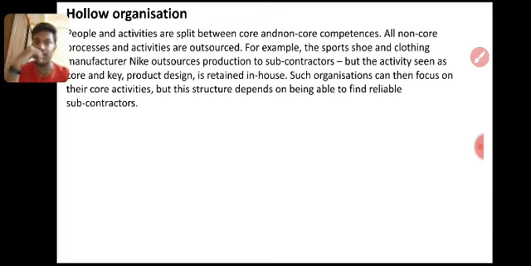Then the hollow organization. People and activity are split between core and non-core. All non-core processes are secondary activity, and the primary activity is divided into only two. You are all involved in the secondary part, no HR department, finance department; if any problems come, you will support this person, they will be involved in the production. Good example, a Papadam company.